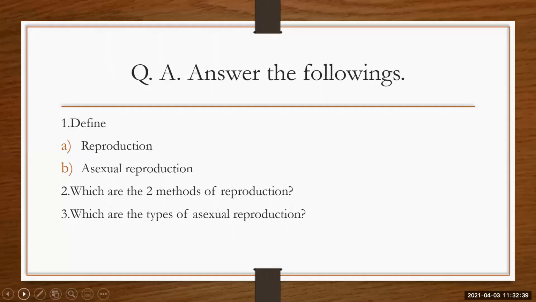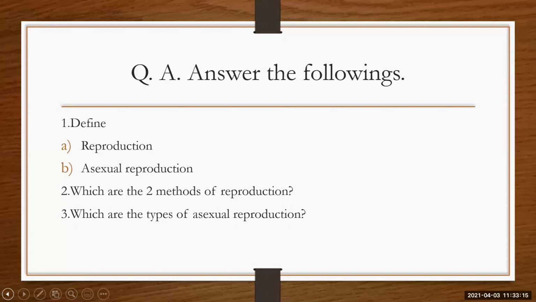So here we have taken the revision of chapter number 3, life processes in living organisms, part 2. Here we have learned about reproduction, types of reproduction. There are two types, asexual and sexual, and in that we have taken the revision of asexual reproduction. Asexual reproduction takes place in unicellular as well as multicellular organisms. In unicellular, fission has two types, binary fission and multiple fission, as well as one more type, budding.